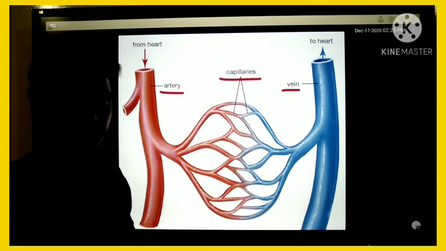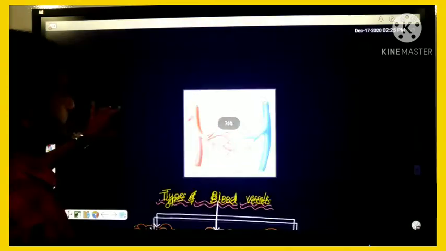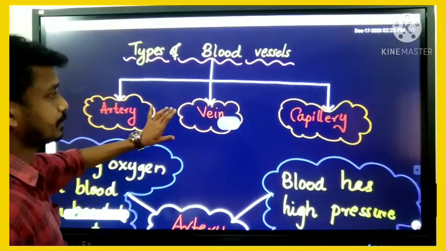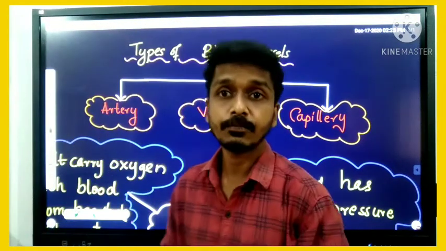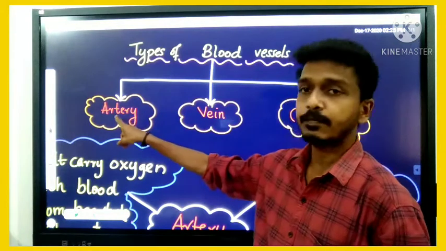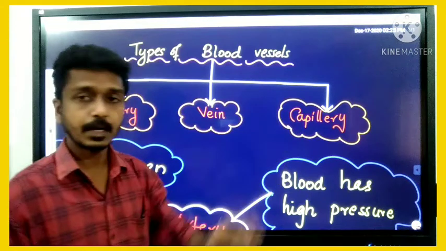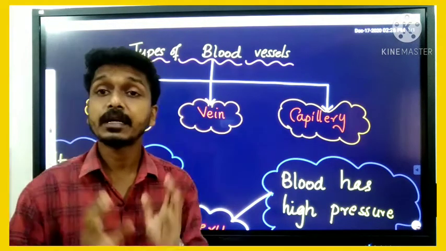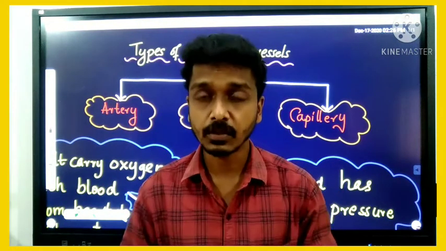Yes, very good. Now look here at this flow chart. We will learn more about the arteries, veins, and capillaries. The first blood vessel is artery, the second one is vein, and the third one is capillary. Now let us have a discussion about the features and functions of artery. Look here.